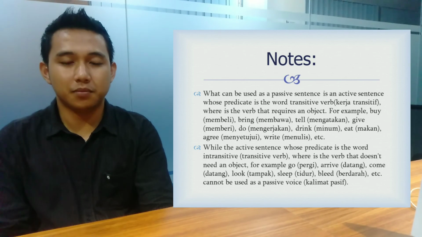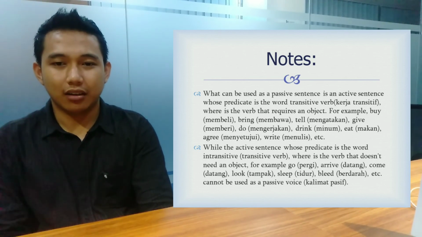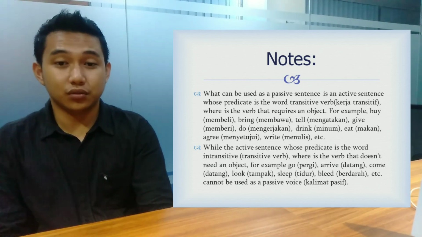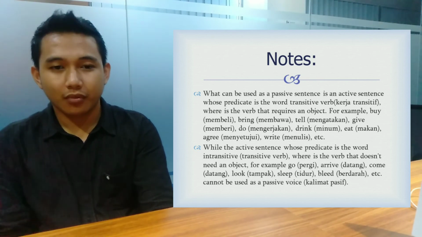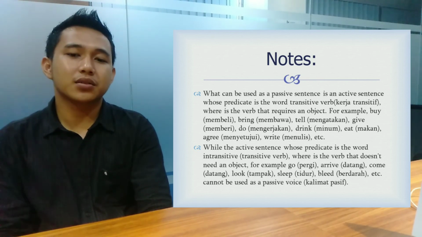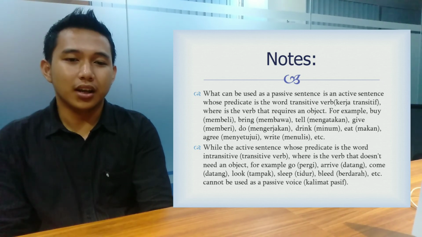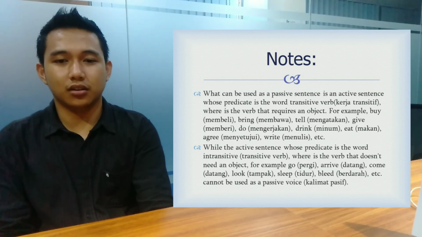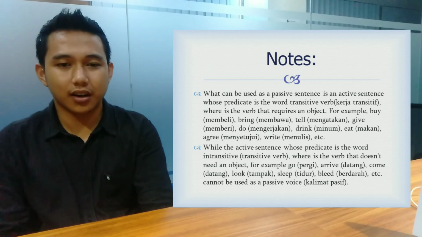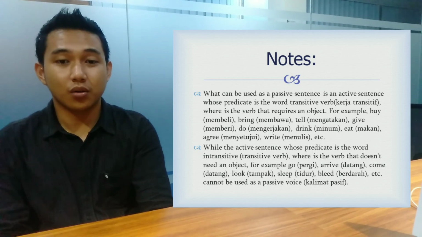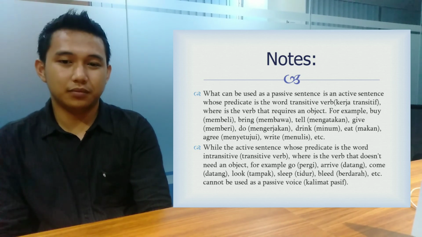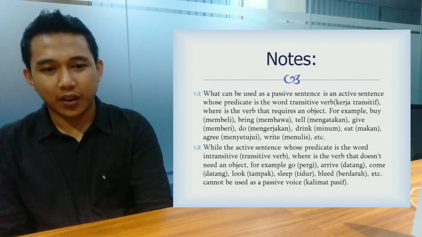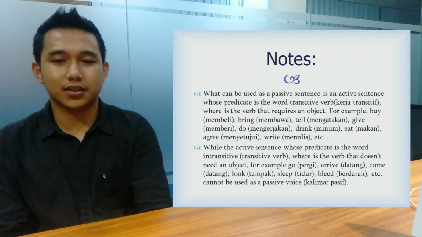For example, buy, bring, tell, give, do, dream, eat, agree, write, etc. While an active sentence whose predicate is intransitive, which is a verb that doesn't need an object, for example, go, write, come, look, sleep, bleed, etc., cannot be used in passive voice.